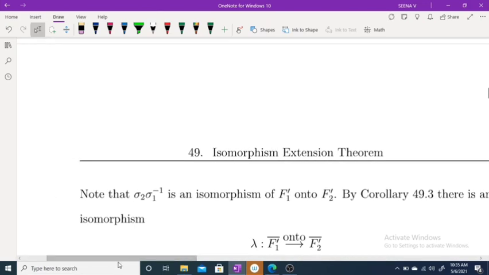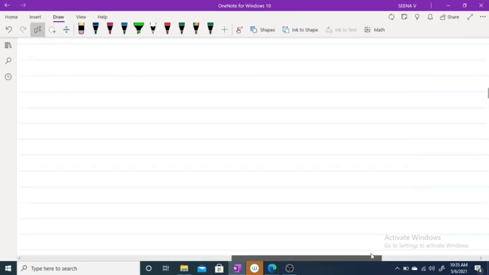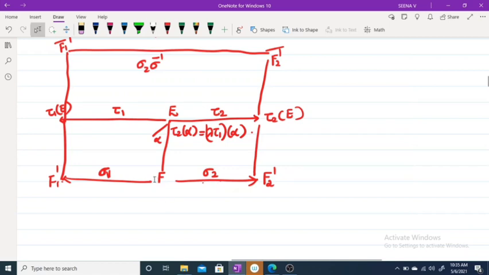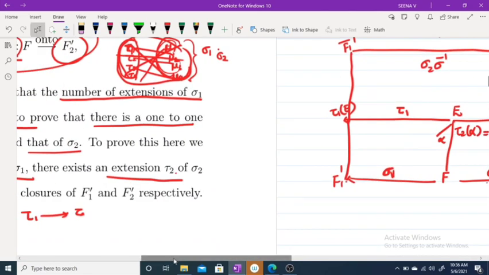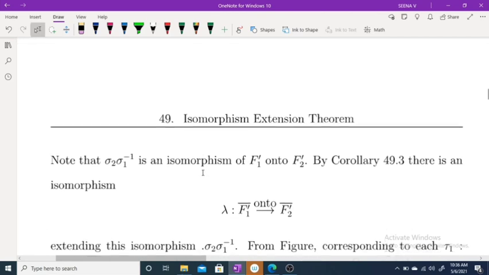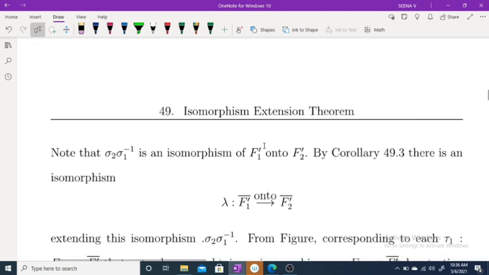Now, if you note sigma 1 in this picture, here we have sigma 2 and this is sigma 1. Sigma 2 composition sigma 1 inverse is a map from F1 dash to F2 dash. Both are isomorphisms. Therefore, sigma 2 composition sigma 1 inverse is also an isomorphism. So from the figure itself, sigma 2 composition sigma 1 inverse is an isomorphism from F1 dash onto F2 dash.